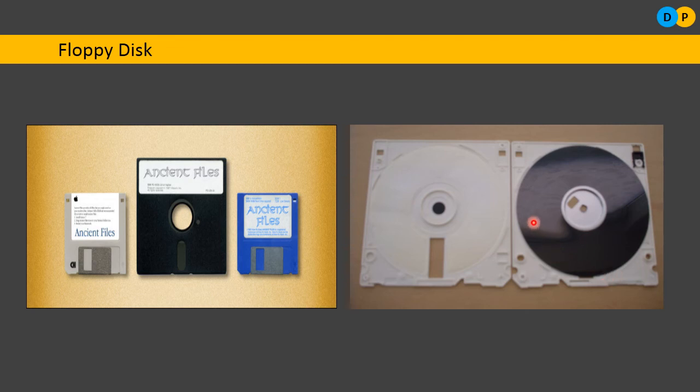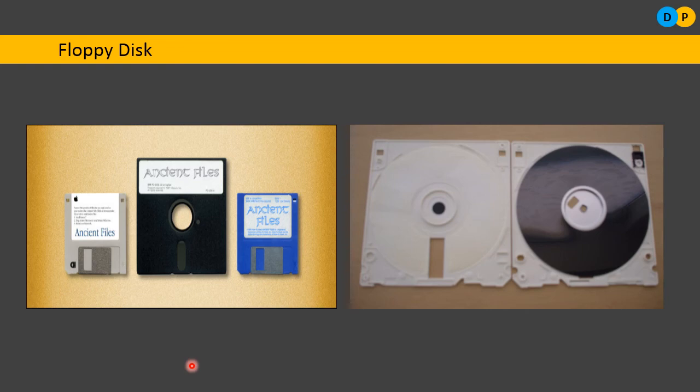Here you can notice there is a plastic circular plate. This plastic circular plate is coated with metal oxide, and after coating it with metal oxide, this plastic plate will be enclosed in a vinyl or plastic cover. This jacket-like structure is made out of vinyl or hard plastic material. So this circular plastic plate will be enclosed within this plastic cover. This is the actual thing within the floppy disk.